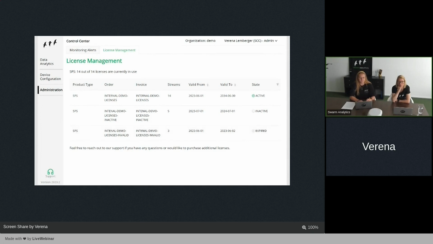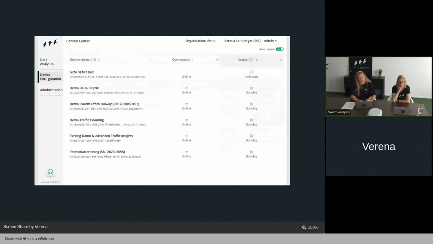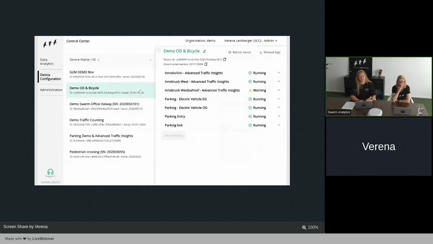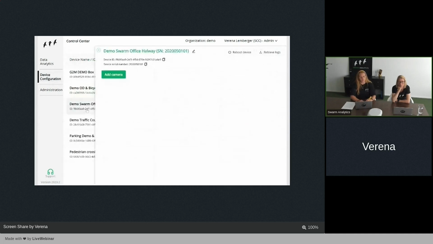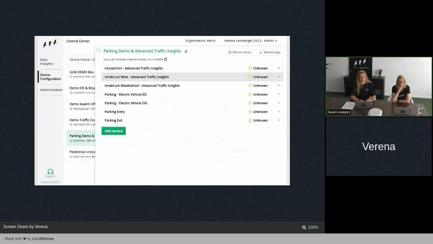And here you can see that we're currently using in our demonstration 14 out of the 14 licenses that are active. By the way, of course, you can filter if you want to see just your active licenses or something like that. And to show you what happens if you're using more than your 14 licenses, let me go to a bigger one, the parking demonstration.